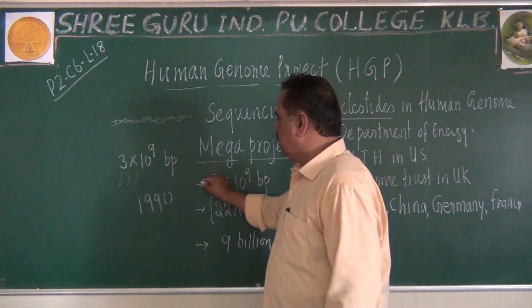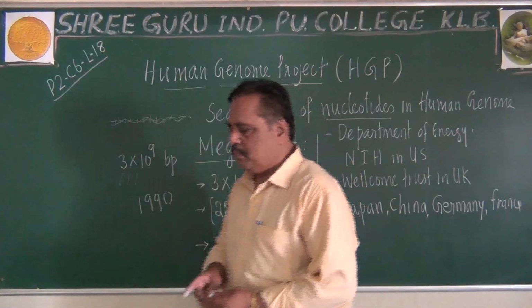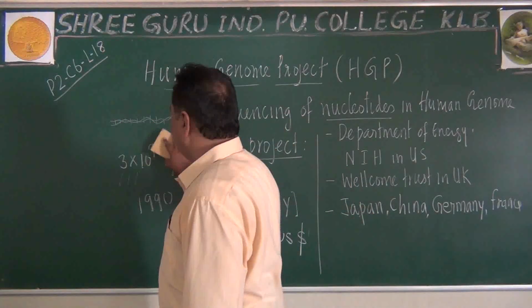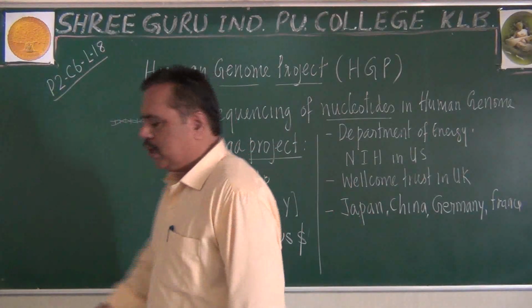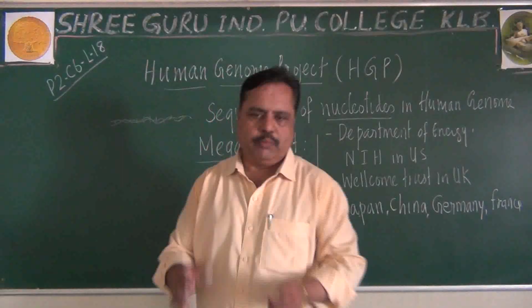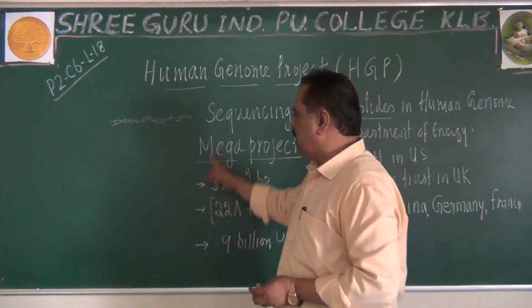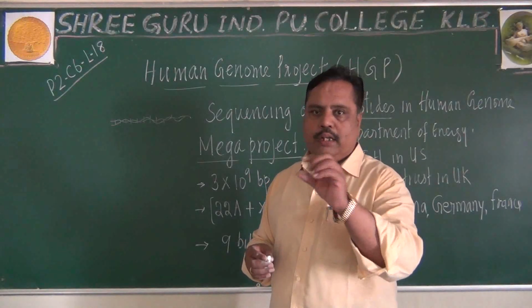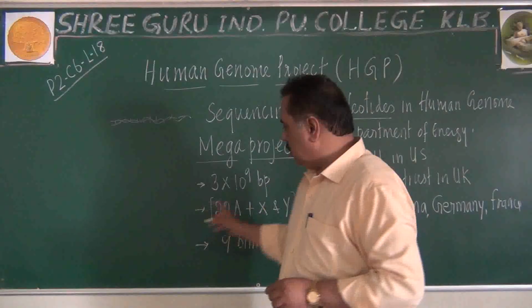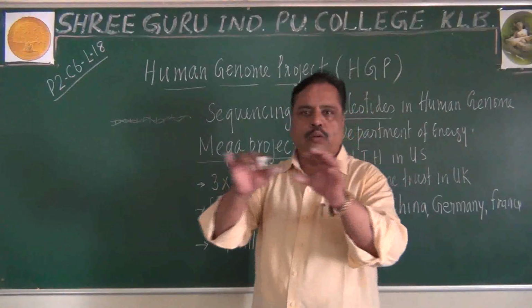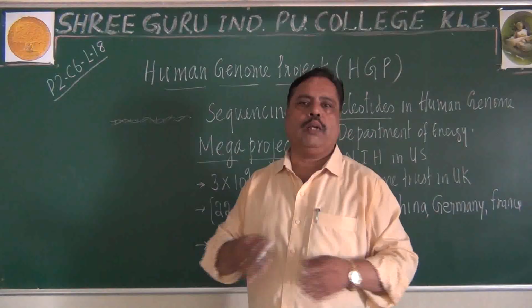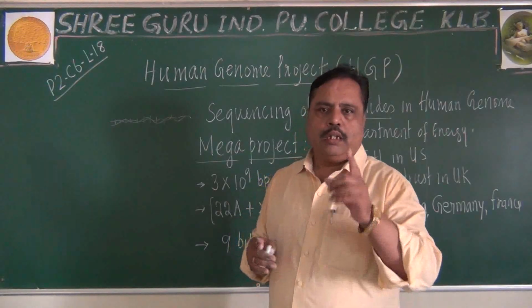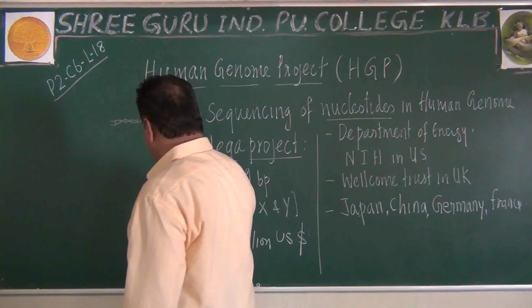With these letters, 3 into 10 to the power 9 base pairs, imagine you are typing a book. 3 into 10 to the power 9 alphabets should be arranged. That is the base pairs I am telling.